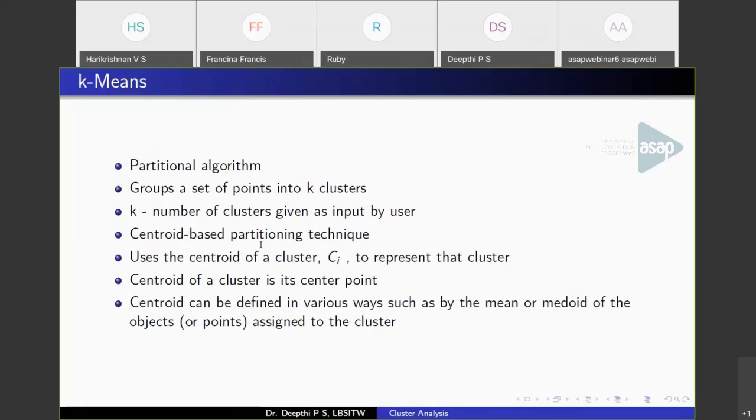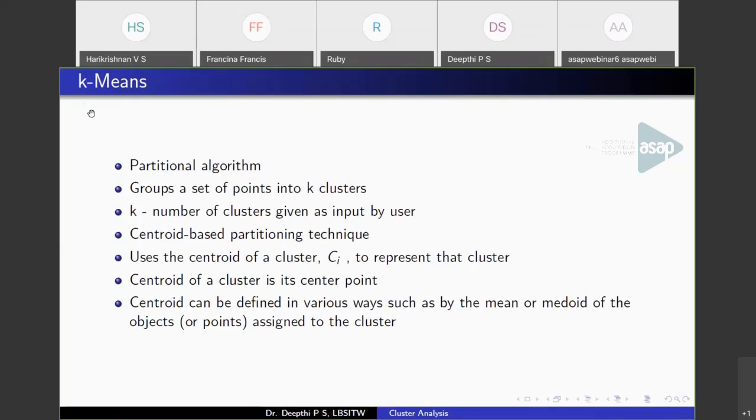We have to measure the distance of each data point to the mean, and based on this distance calculation, a partition will be created, and this partition will be improved as the algorithm proceeds. At one stage, this partition will become stable and points will not move from one cluster to another. At that point, we'll have the final clusters. So this is the idea behind the k-means algorithm.